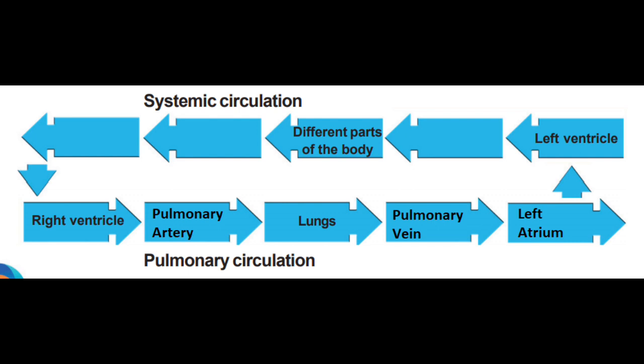When the pulmonary artery carries deoxygenated blood to the lungs, gaseous exchange takes place there. That is, from the blood the carbon dioxide diffuses into the lungs, and from the lungs the oxygen diffuses into the blood. Understood? And this oxygenated blood is brought back to the heart by the pulmonary vein.